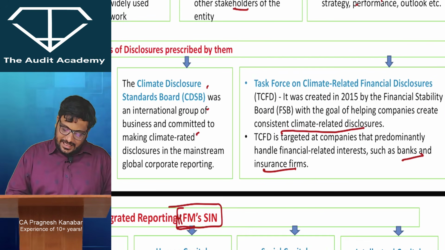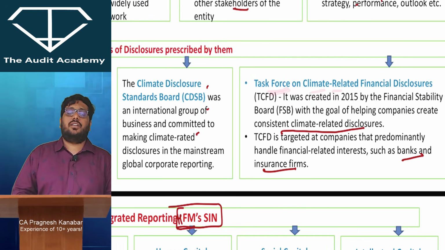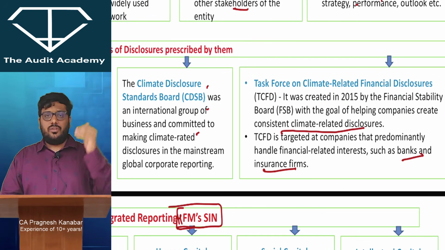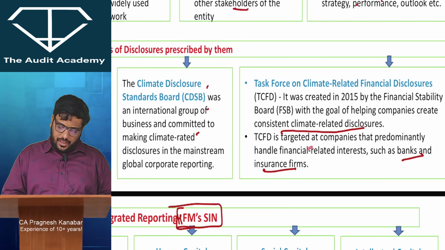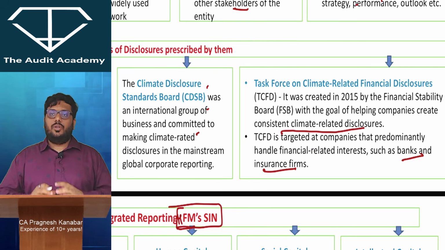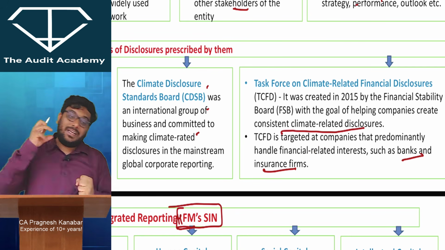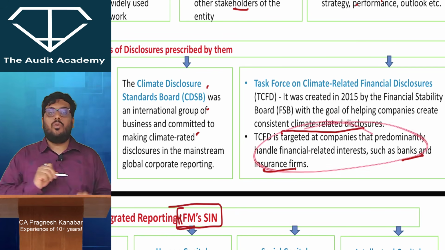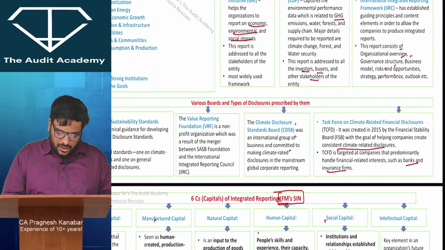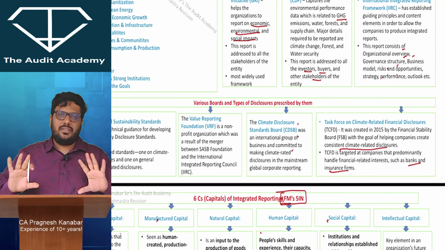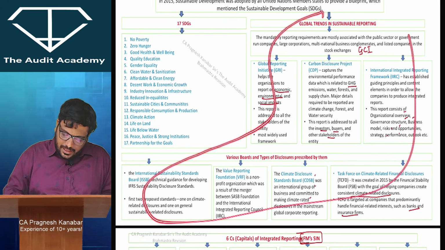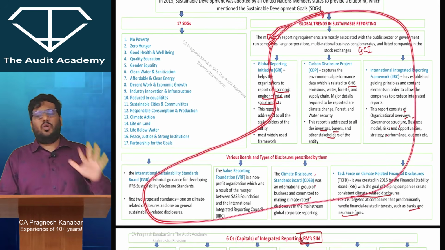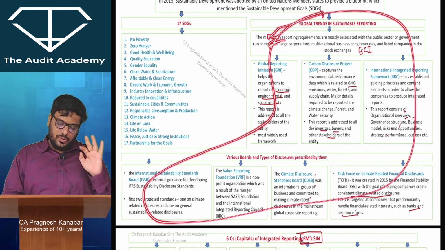Then this TCFD, Task Force on Climate-related Financial Disclosures, from 2015 onwards in the UK. So this was the first initiative taken, so that the disclosures on what effect is coming on the climate can be given over here. Just these two boards, if you can understand, then also it is fine. But let me tell you that from this area, the probability of a question is very, very low, near to zero.